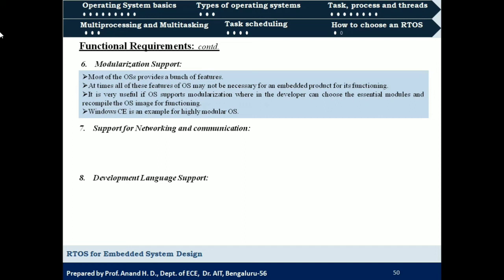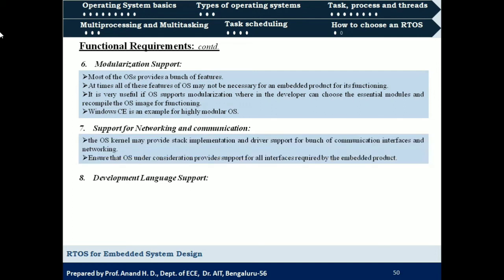Okay, so what is support for networking and communication? The OS kernel may provide stack implementation and driver support for a bunch of communication interfaces and networking. So what are the communication interfaces required for our application? What are the different I/O interfaces used by our application?